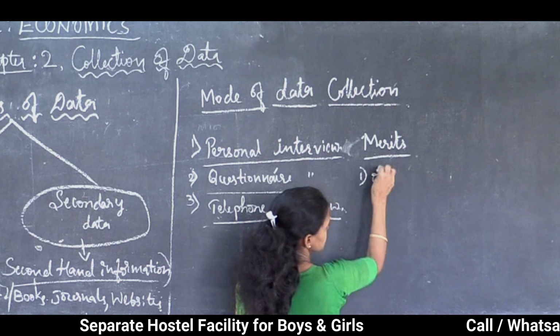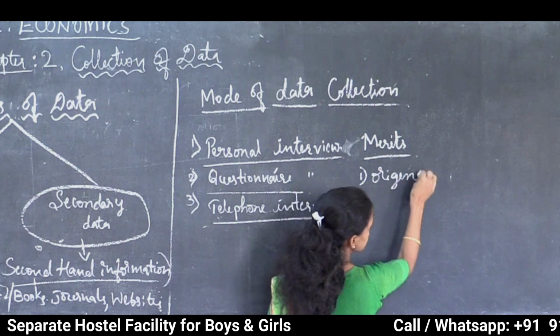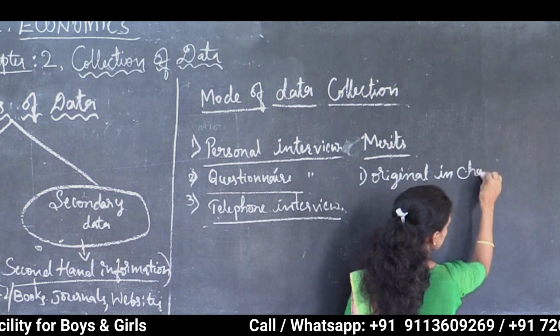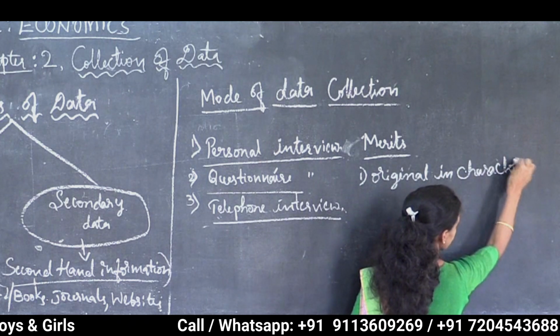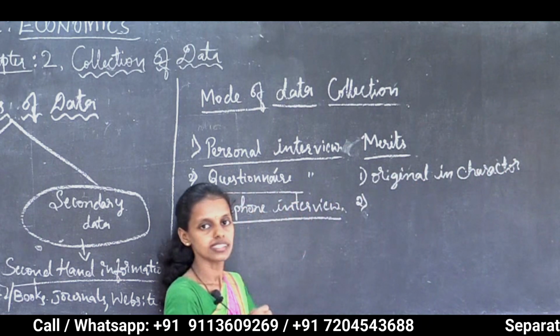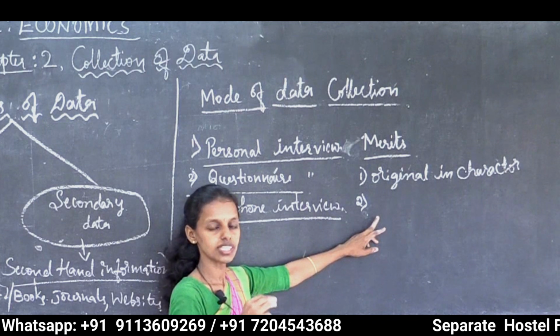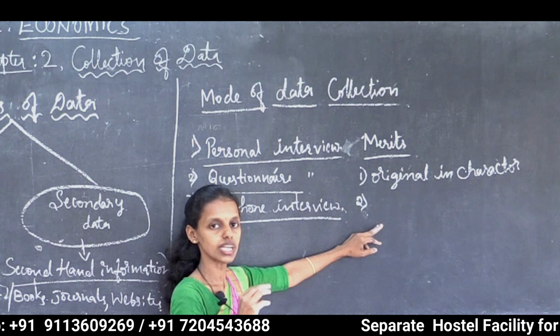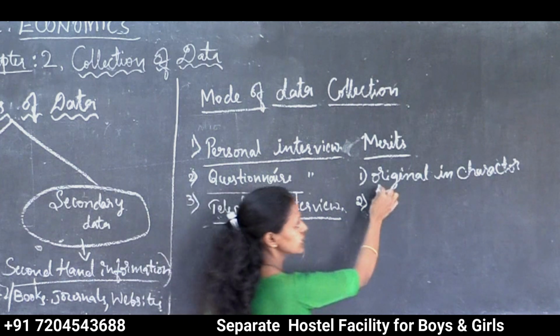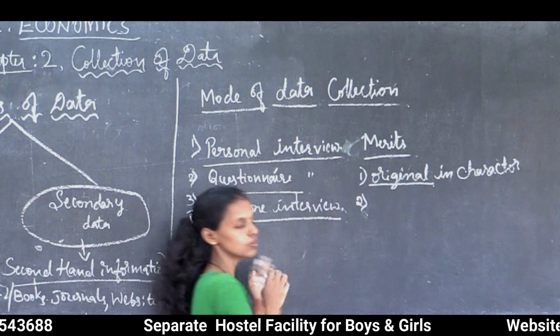Original in character, because data is collected directly from the field by the investigator, the person who is going to collect the data directly from the field. So it is original in character, no duplicate information.